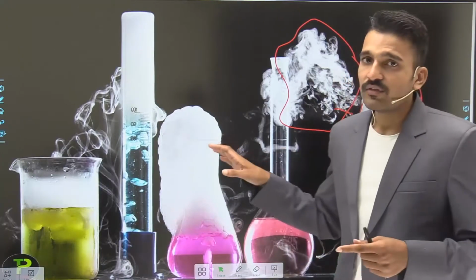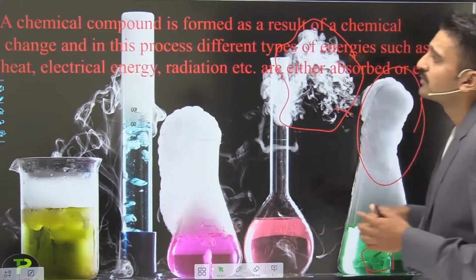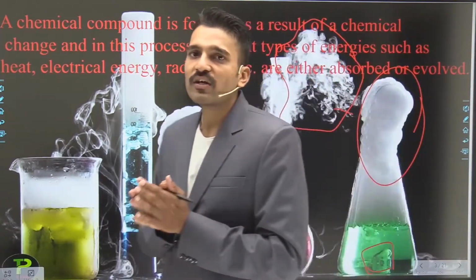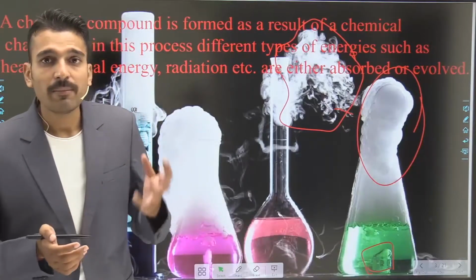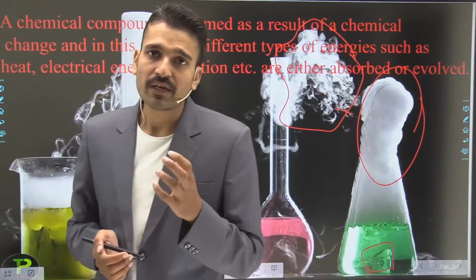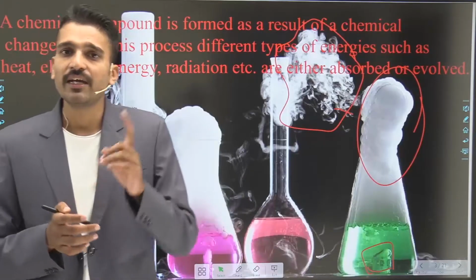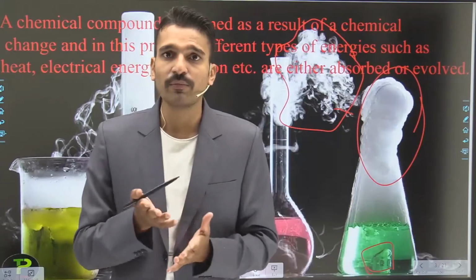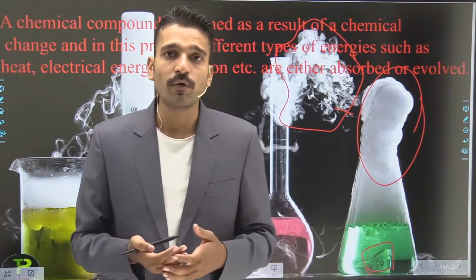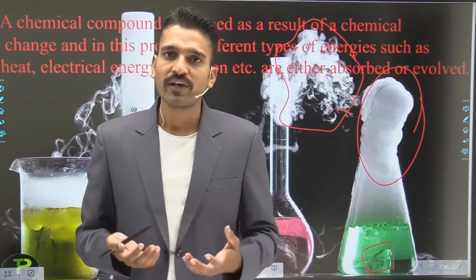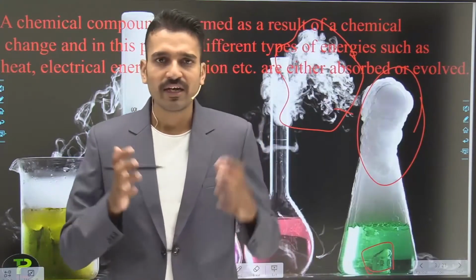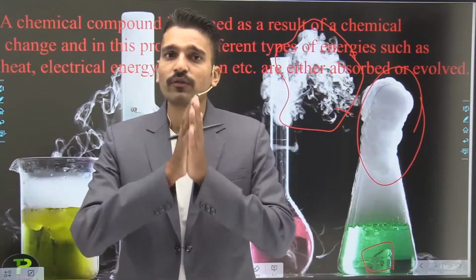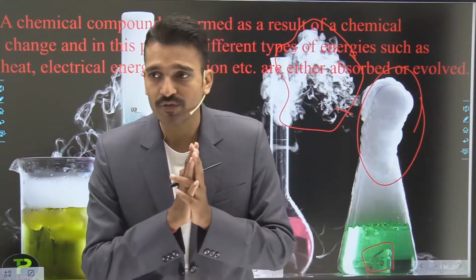So let us start with the chemical compound. What is a chemical compound? A chemical compound is formed as a result of a chemical change. Whenever there is a chemical change, it means that a chemical reaction has taken place. And if the chemical reaction has taken place, it means a new chemical compound has formed. So if we are interested, we can study its properties and all that. If we want to write the equation, we have to write it, and also we have to balance that particular equation.